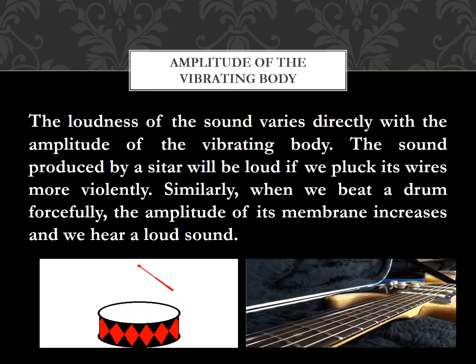As you can see in the animation, when the guitar strings are plucked violently, the sound produced by them is much more as compared to the drum which is beaten by a single stick. So this shows that a loud sound is produced by increasing amplitude. Greater the amplitude, greater the sound. Lower the amplitude, lower the sound. So there is a direct relation between loudness and amplitude of the vibrating body.